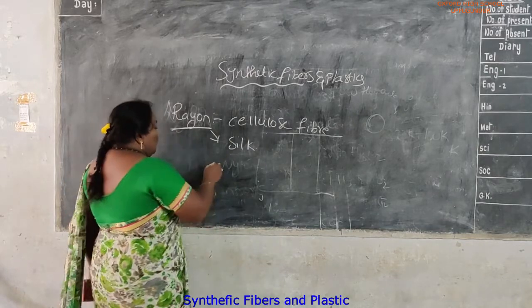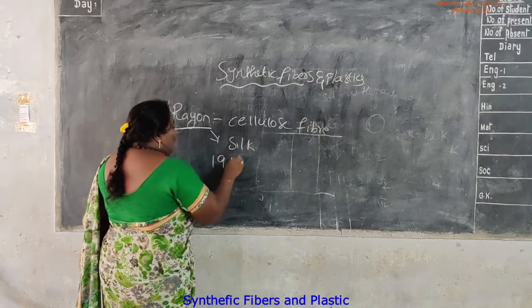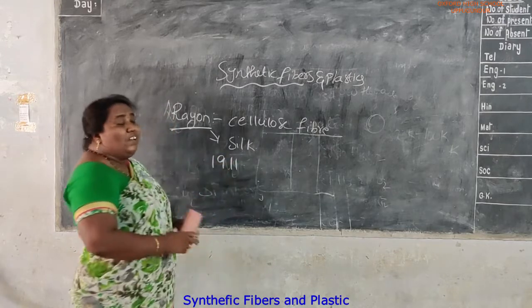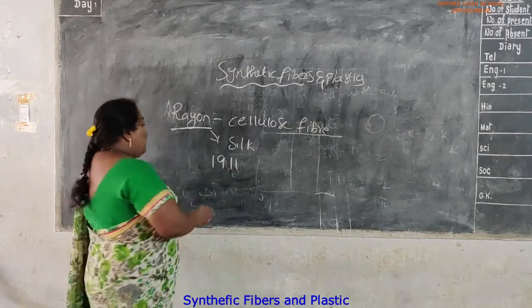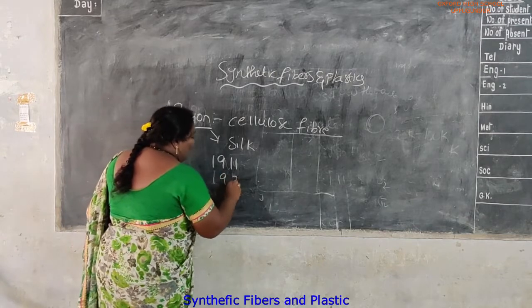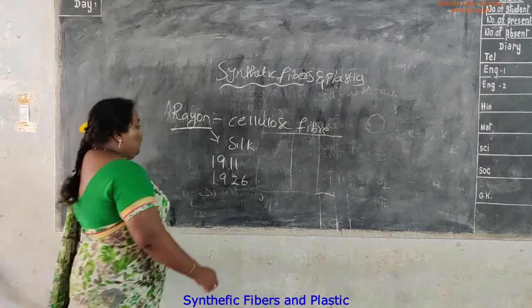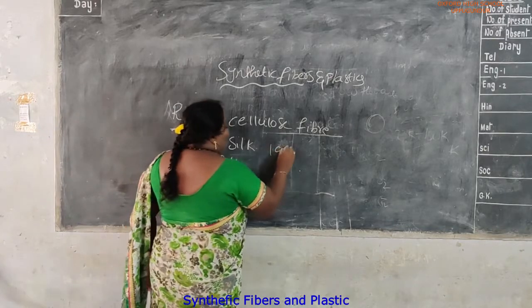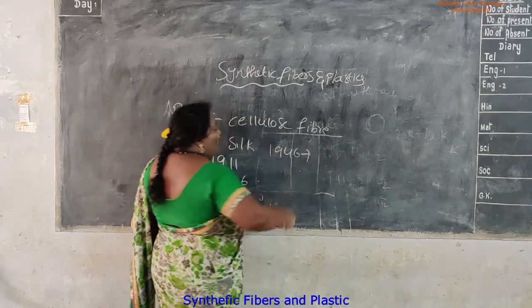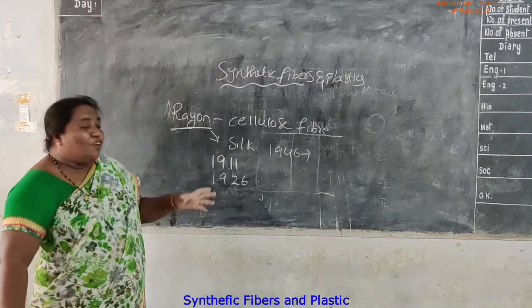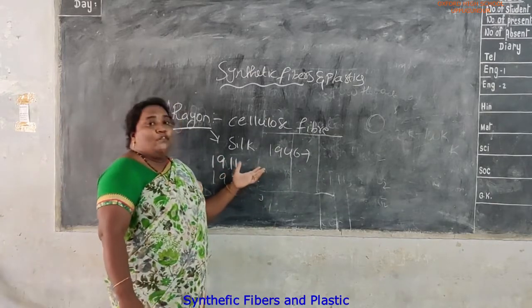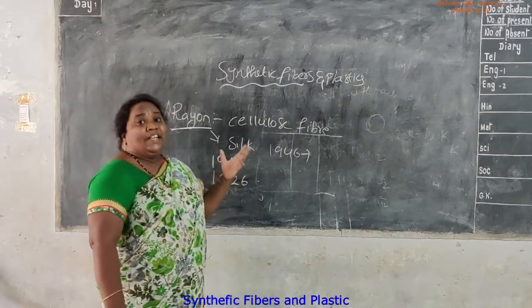The first rayon was manufactured in 1911. The scientists invented rayon in 1911. It was named rayon in 1926. In 1946, the first rayon factory was established in Kerala.